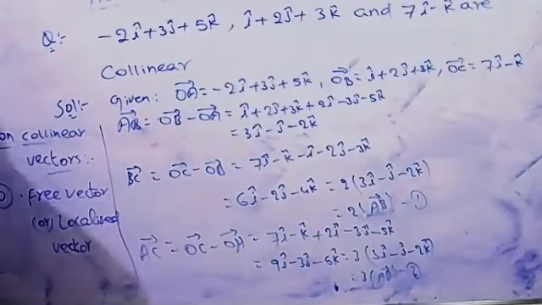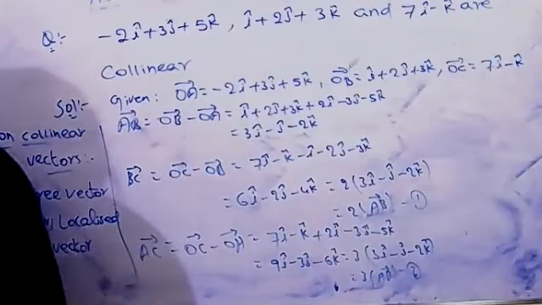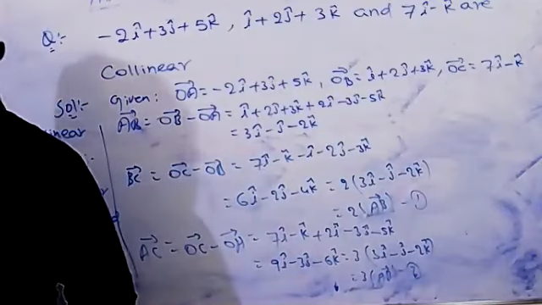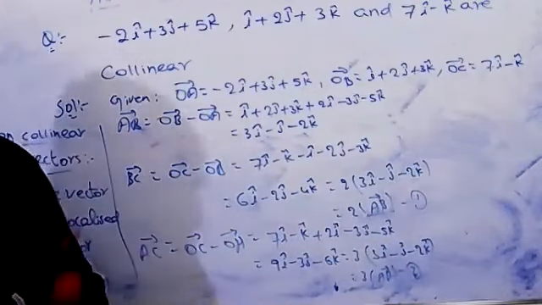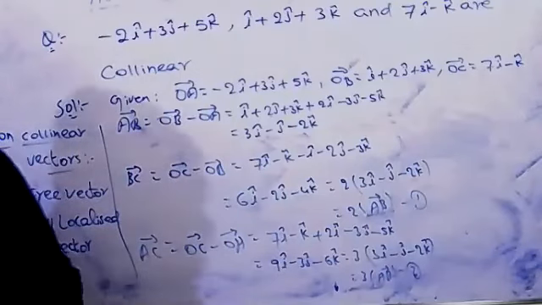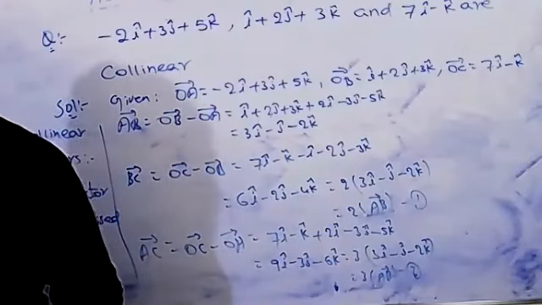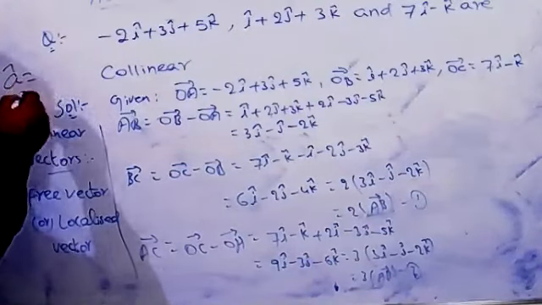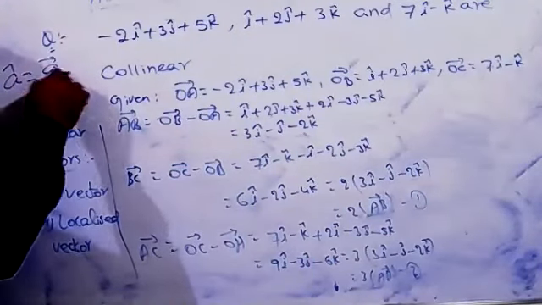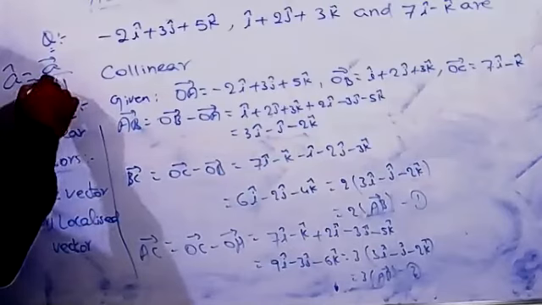In the same way, if the magnitude of a vector is 1, we call it the unit vector. How to find the unit vector, you know very well; we have already done many problems, and I gave the formula today. The unit vector is denoted by a cap: a cap equals vector a by magnitude of a.